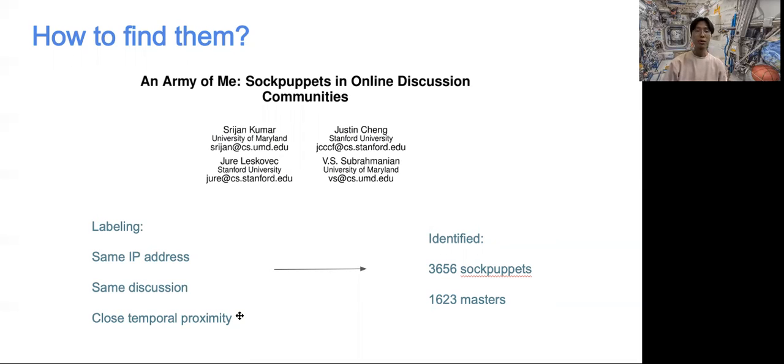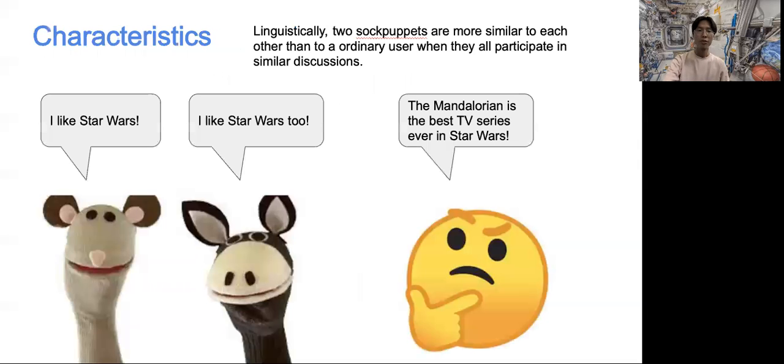The results show that these sock puppets behave strikingly differently from normal accounts. First, linguistically, two sock puppets are more similar to each other than to an ordinary user when they all participate in similar discussions. I hope this awkward example below illustrates this point. As you can see, the ordinary user's comment is more detailed than the sock puppet's.